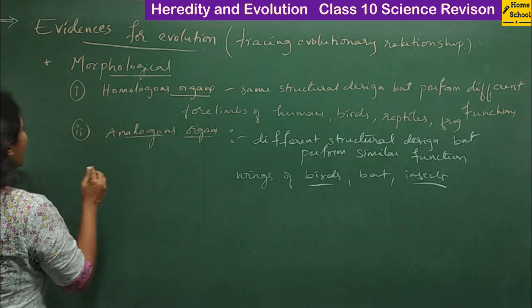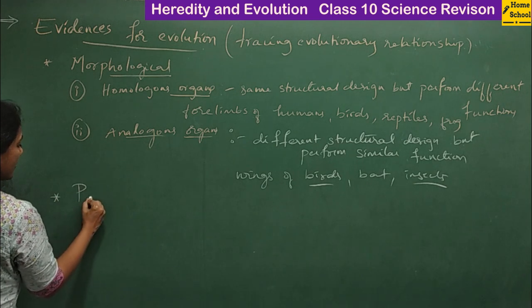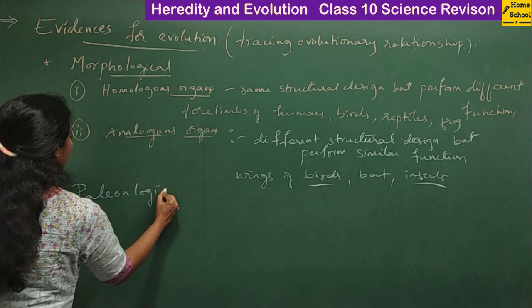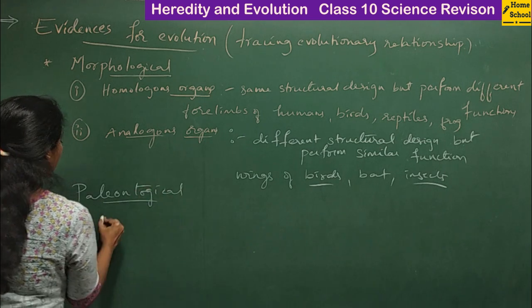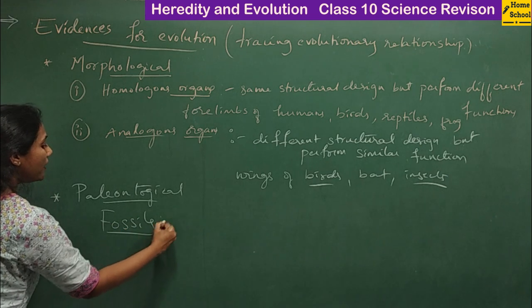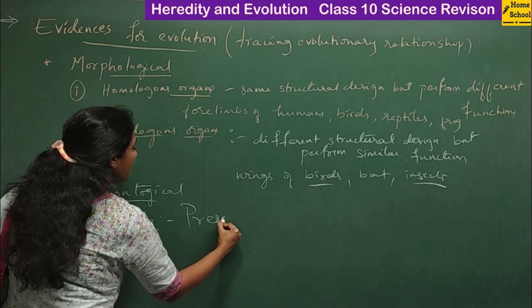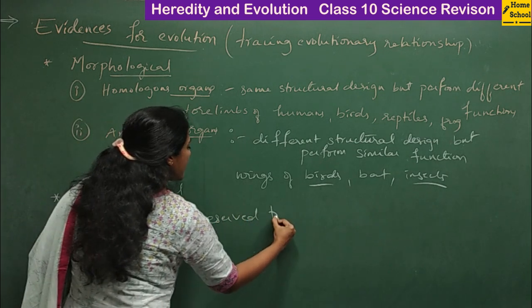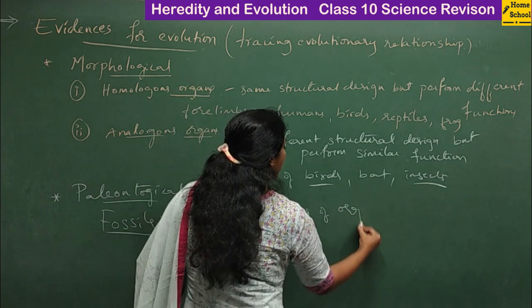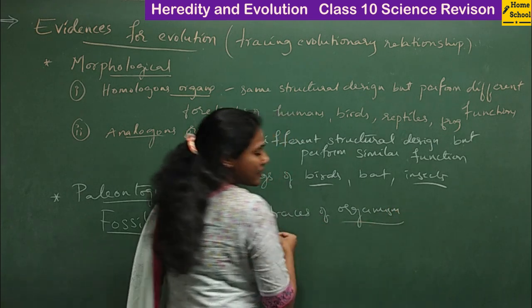Coming to the next evidence, paleontological evidences. Here we talk about fossils. So what do you mean by fossils? Preserved traces of organisms are called fossils, or imprints of dead organisms.